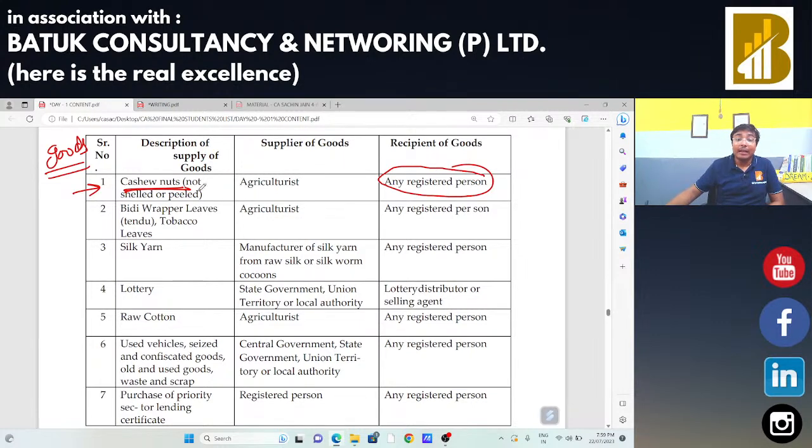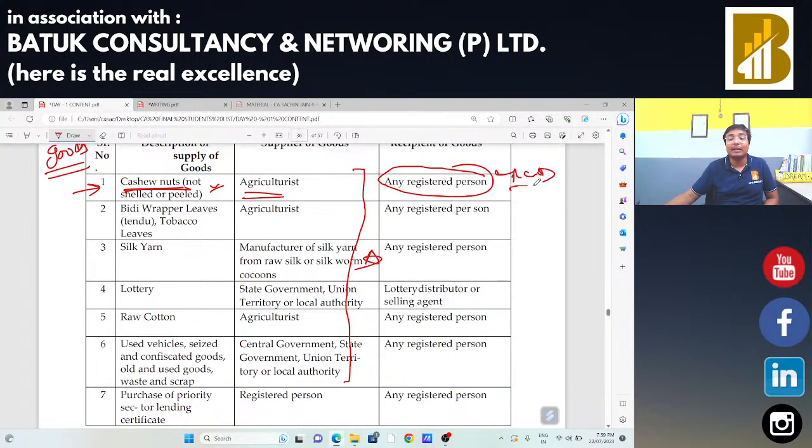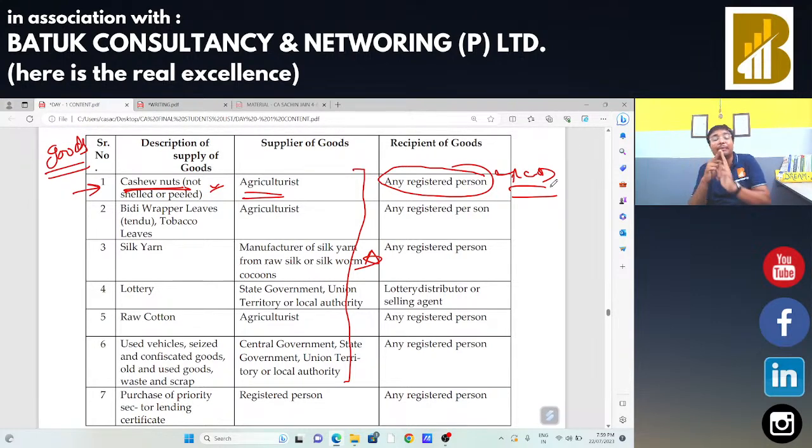So the logic is that, who will sell cashew nuts? The agriculturalist. If you analyze, in most things the supplier is an agriculturalist or the supplier is the government. So in that case the supplier is not going to make the payment of taxes because of the ease of doing business. So in that case, the recipient is going to make the payment of taxes under RCM. That means in case of cashew nuts, that is kaju, the recipient is liable to make the payment of taxes. In case of BD wrapper and tobacco leaves, in that case also the supplier is an agriculturalist, hence the buyer is liable to make the payment of taxes.